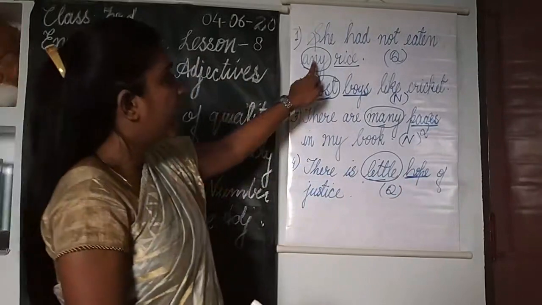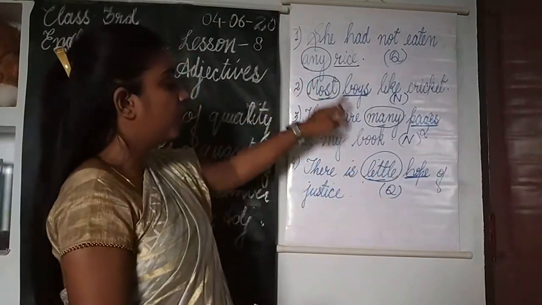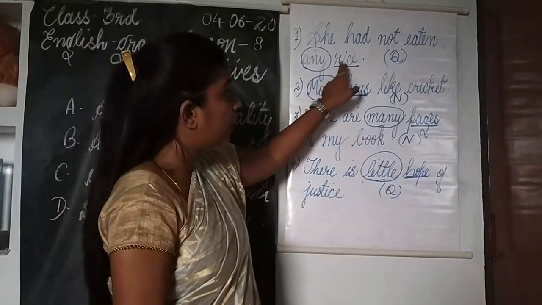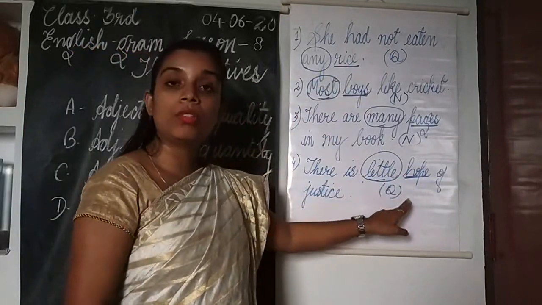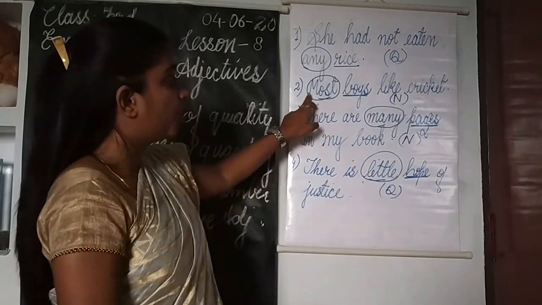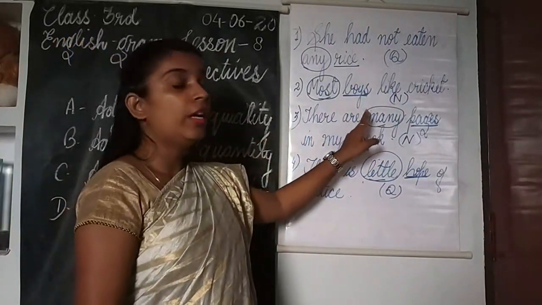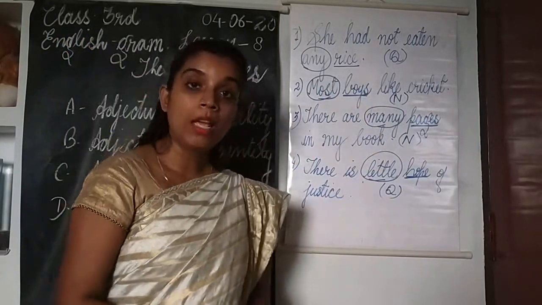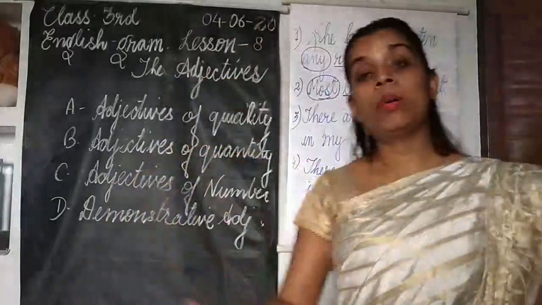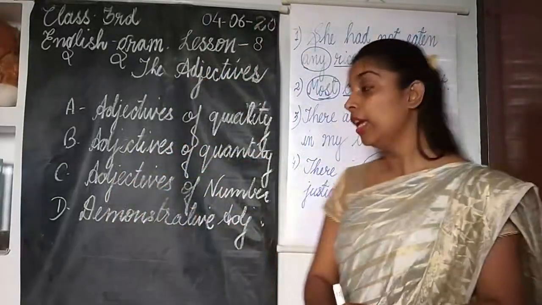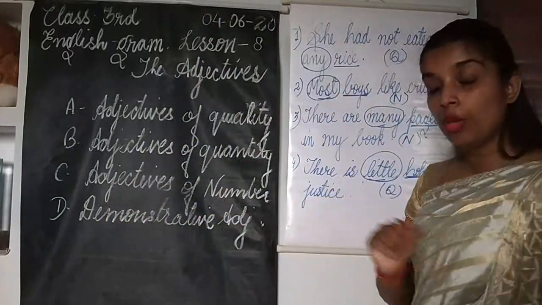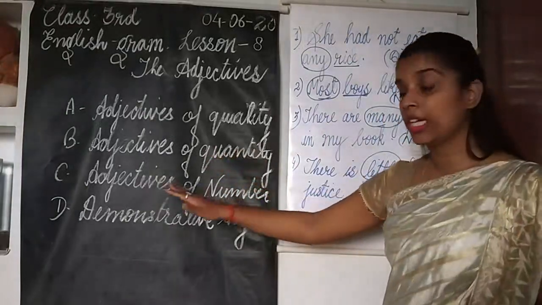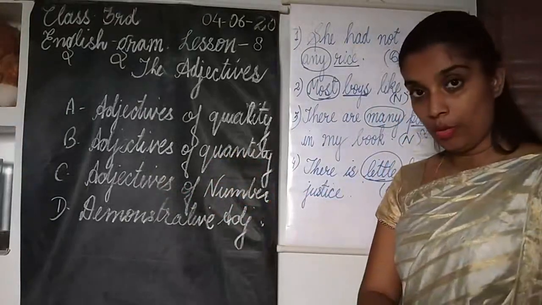So the words any and little are adjectives of quantity because they are telling us about nouns which cannot be counted in numbers. Whereas most and many are adjectives of number because the nouns they are telling about can be counted in numbers. I hope these four examples are clear to you all, and the difference between adjectives of quantity and adjectives of number is also clear.